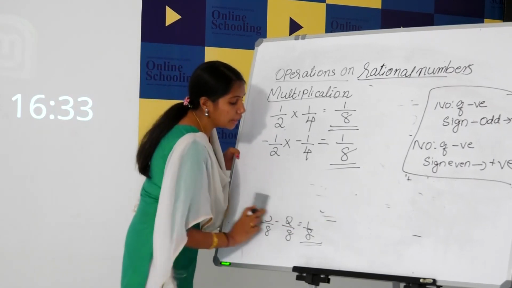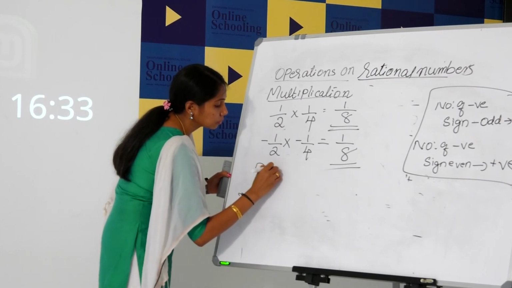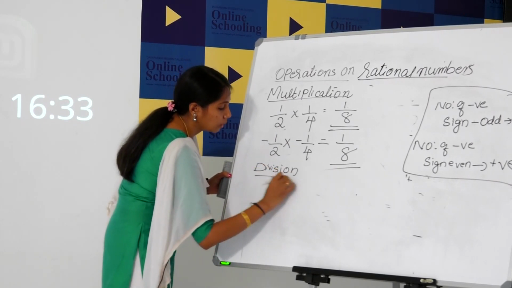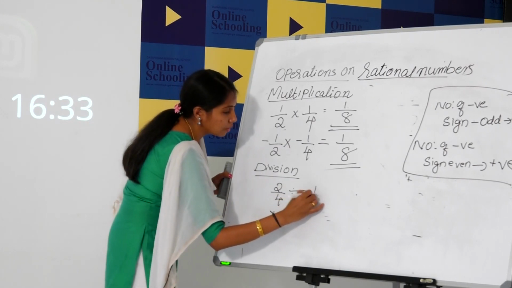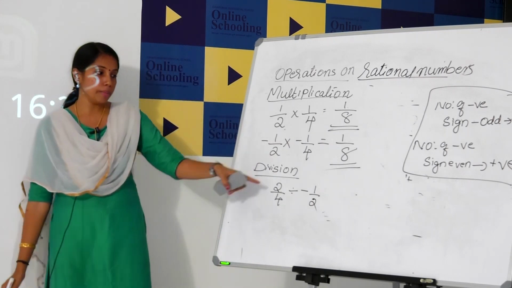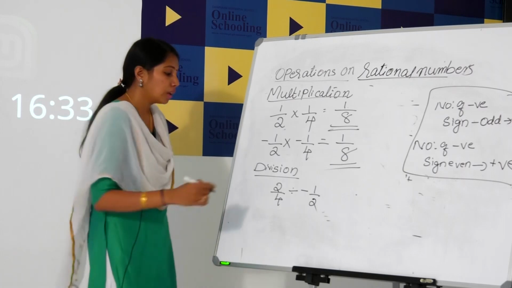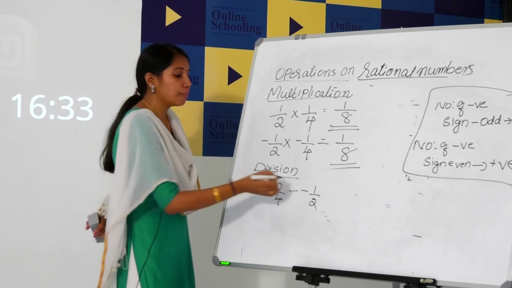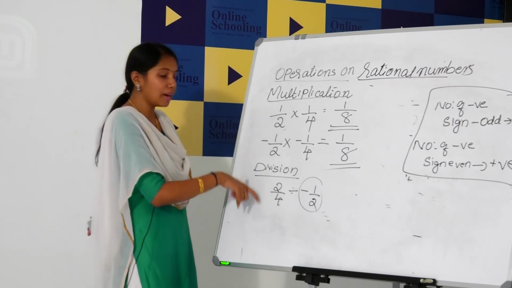Then last one, division. 2 by 4 divided by minus 1 by 2. How can we divide this? You know that first find the reciprocal of the second fraction and multiply.